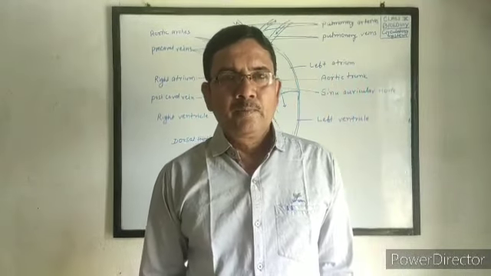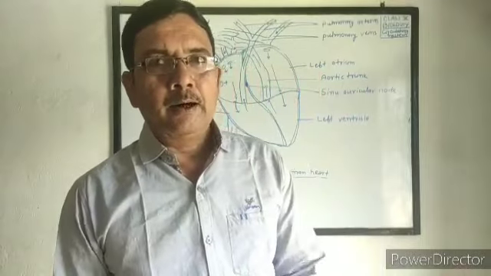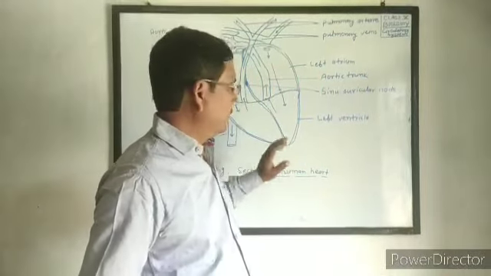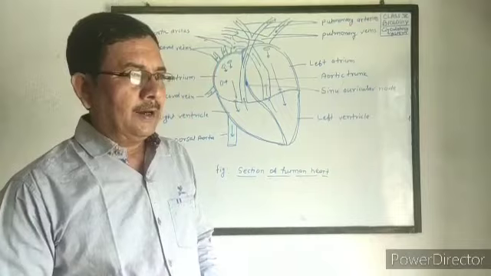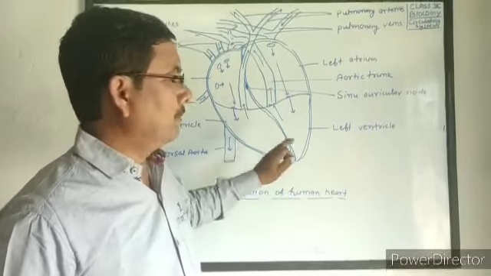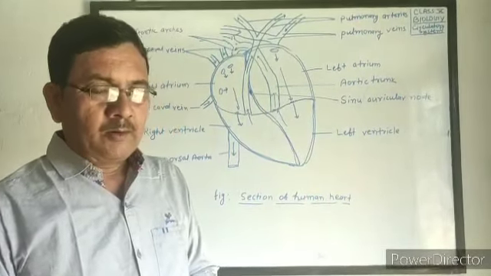in our body. So we draw the figure of the heart on the board, and according to the figure we explain one by one what happens.